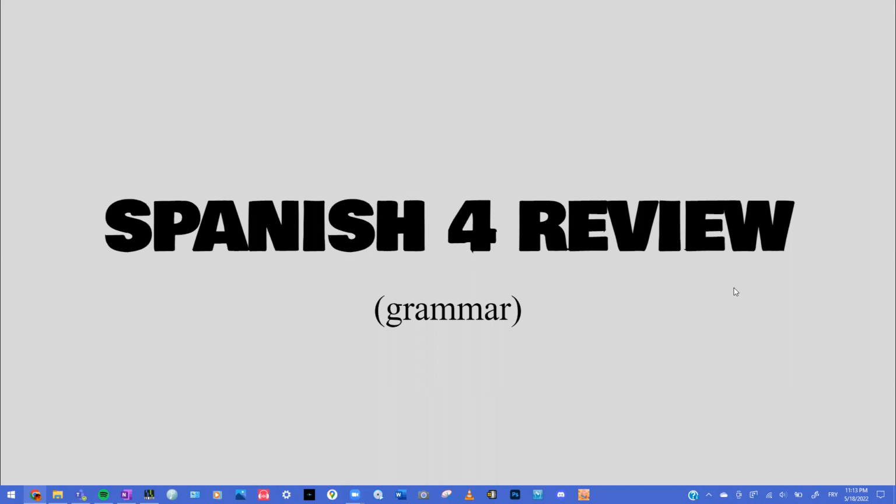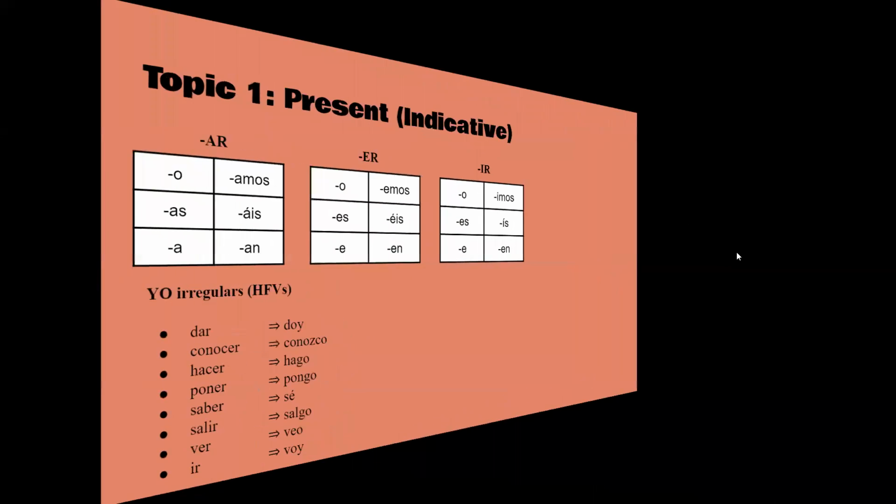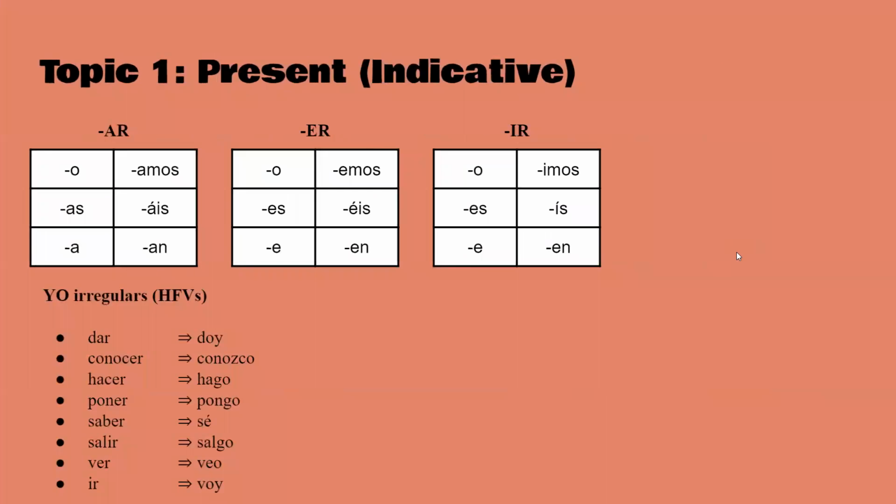Hi, this is a review of Spanish 4. So the first thing is present tense for the indicative. This is probably one of the first things you learned. There's 3 kinds of verbs, AR, ER, IR, and these are the different endings for them.